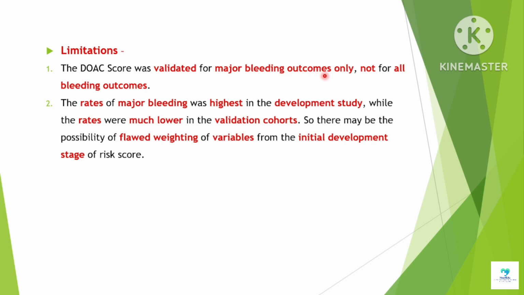Only major bleeding outcomes, not all bleeding outcomes, were used to validate this score. In addition, the rates of major bleeding were highest in the development study, with rates being much lower in the validation cohorts. So there may be the possibility of flawed weighing of variables from the initial development stage.